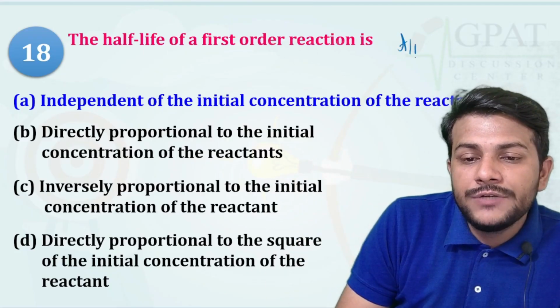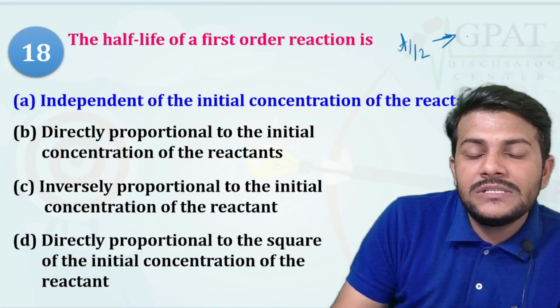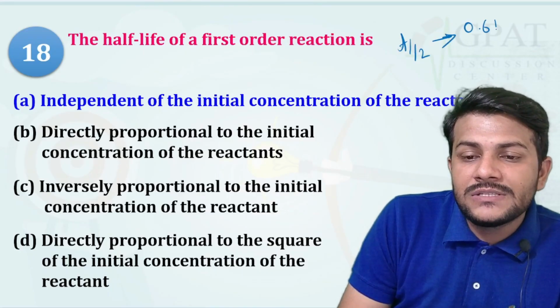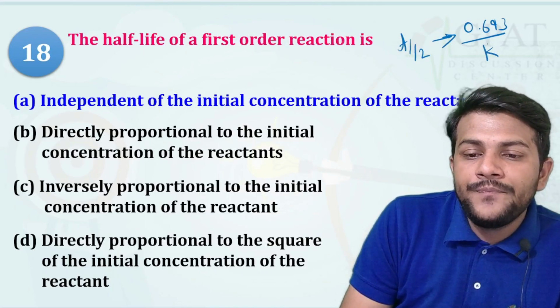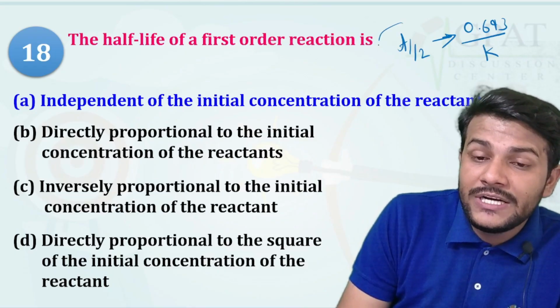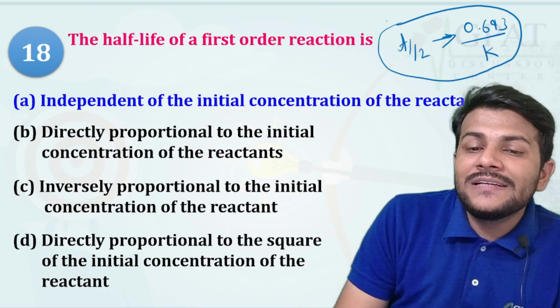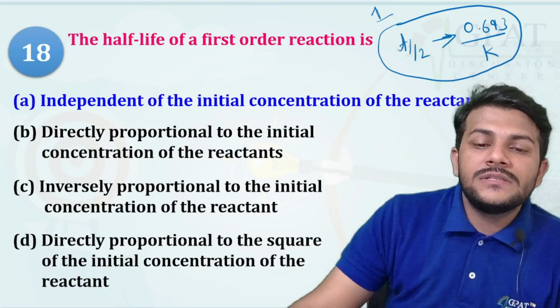The formula of T half of a first order reaction is T half equal to 0.693 by K. So the T half of a first order reaction depends on K, that is the reaction constant.